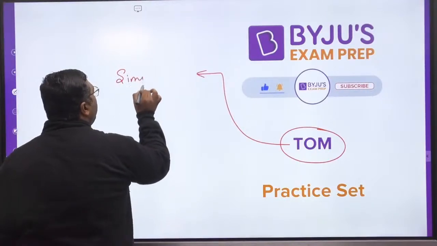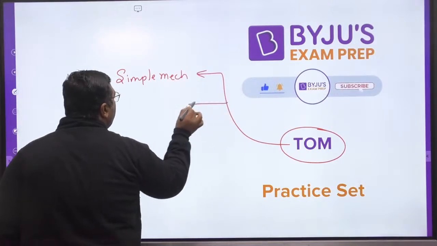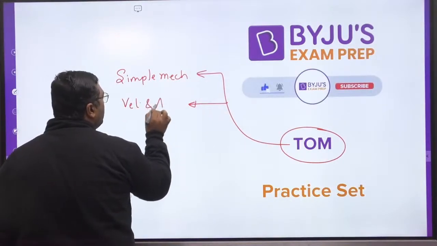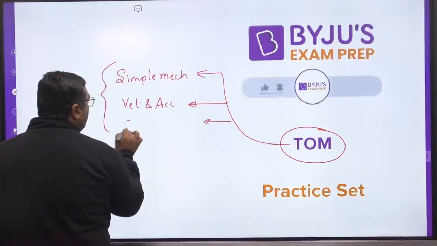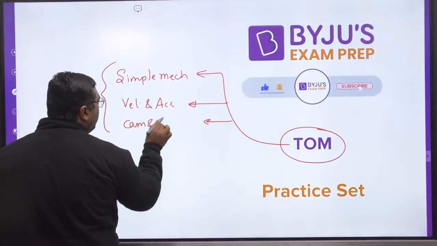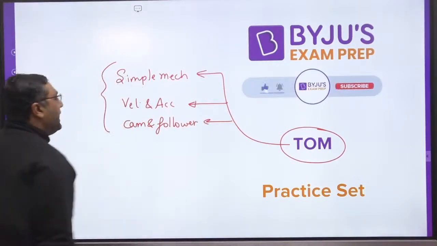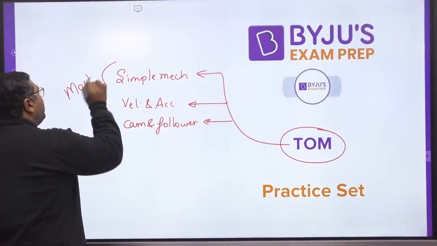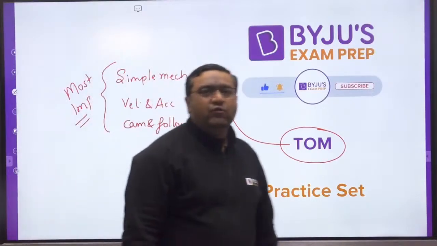That is why I am having more questions from simple mechanisms, and we are also going to have questions from velocity and acceleration, because more questions come from them, and we have also included the topic of CAM and follower. We would be covering the other topics in the next session. These are the most important ones, so we are going to do them in today's session, and we would be having around 15 questions from all of them.